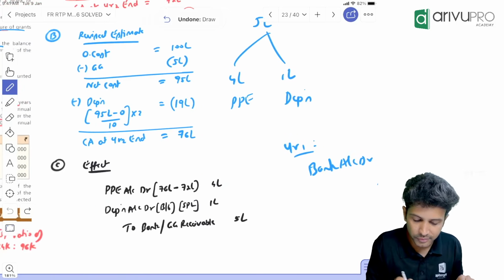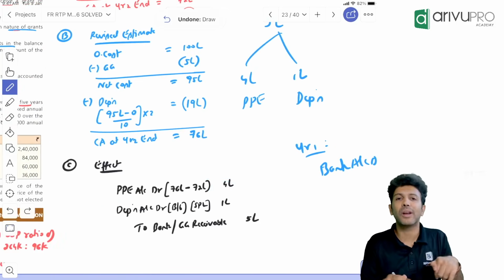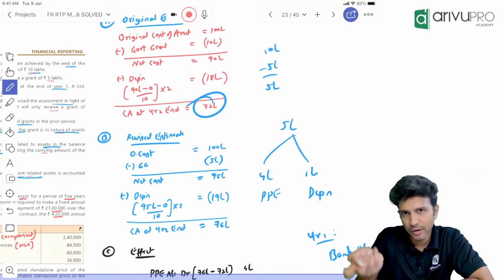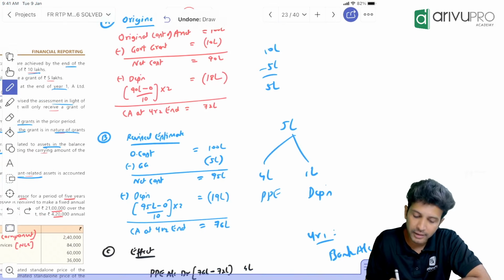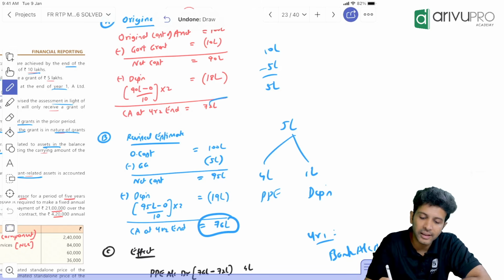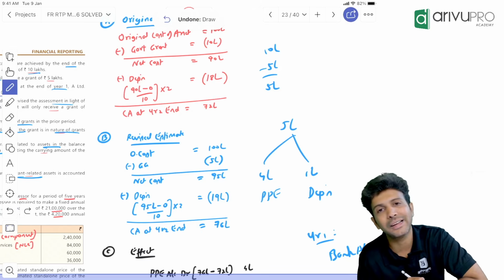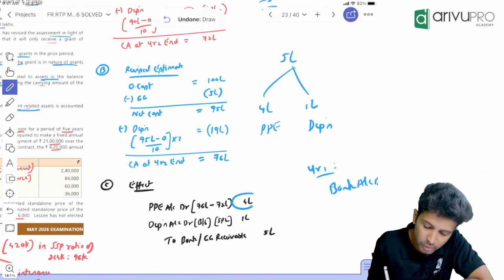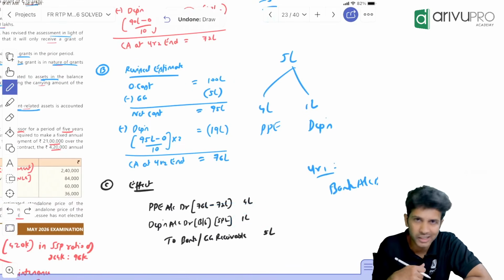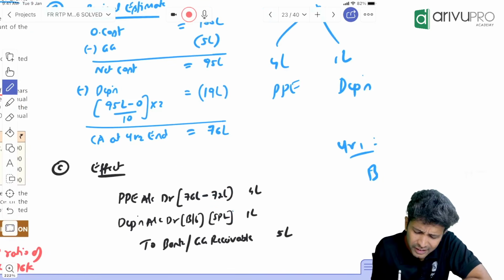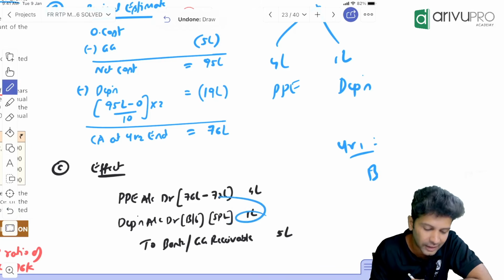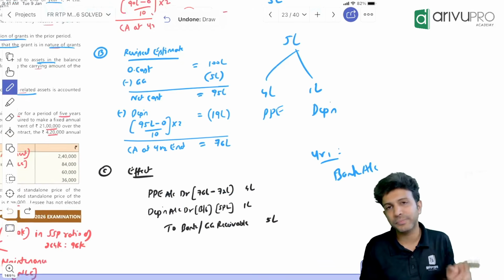But don't adjust 5 lakh against PP, adjust only 4 lakh, because of this calculation. Currently it is 72 lakh, but if you had taken 5 lakh as the grant, carrying amount would have been 76. So from 72 you can increase the PP value and get it to 76. So PP you will debit only to the extent of 4 lakh. 1 lakh you will account through depreciation. So charge additional depreciation in the current year. Indirectly it has an impact on SPL: 1 lakh depreciation goes to SPL. So this is the effect you need to give in case of government grant.